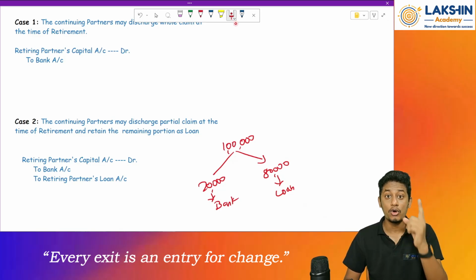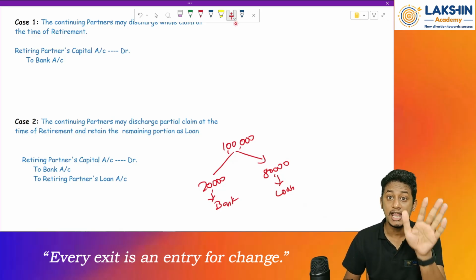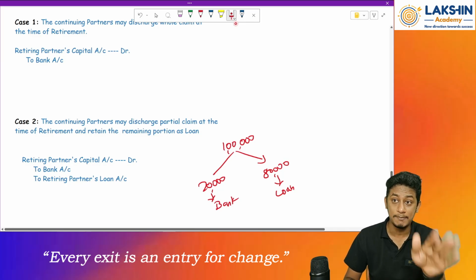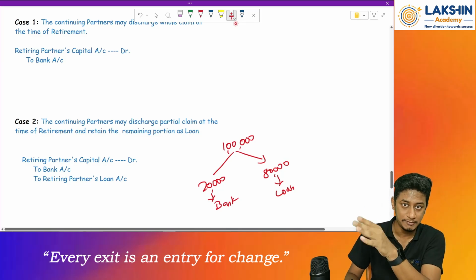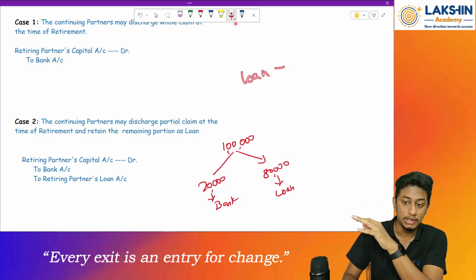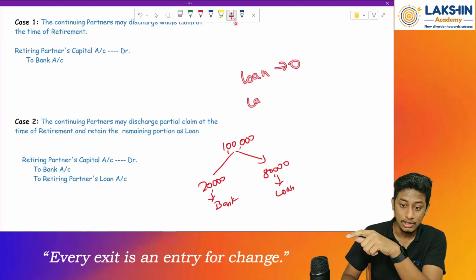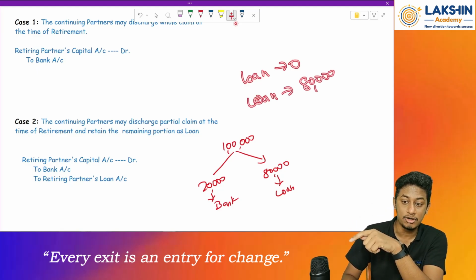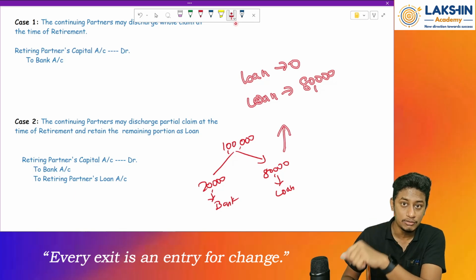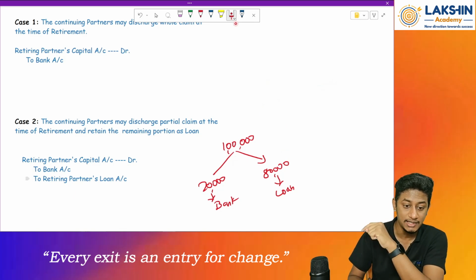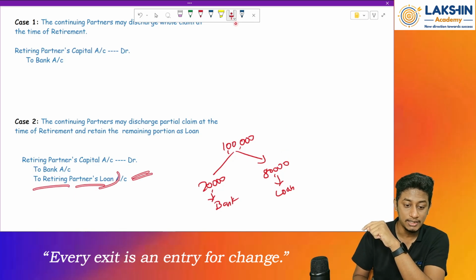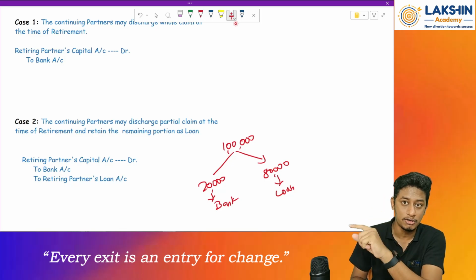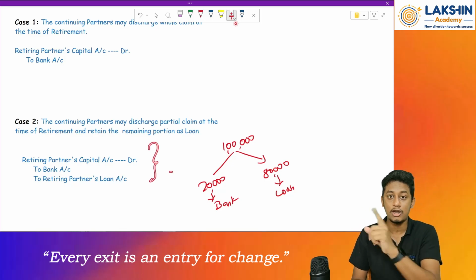And whenever loan is a what? Loan is a liability. Since loan is a liability, and because I am supposed to pay Krishna today, before the loan amount was what? Before the loan amount was 0. Now because of this entry, loan amount will increase, right? I have to pay Krishna how much today? 80,000 rupees. So it is an increase in the loan value, and whenever liabilities increase, we will credit the account. So retiring partner's loan account will be credited. Clear? Got the journal entry, the logic behind both the journal entries?